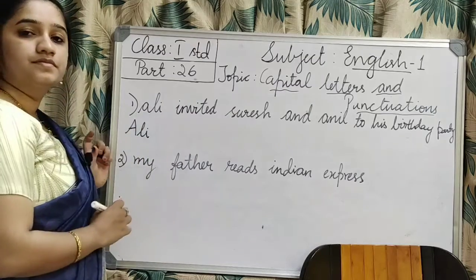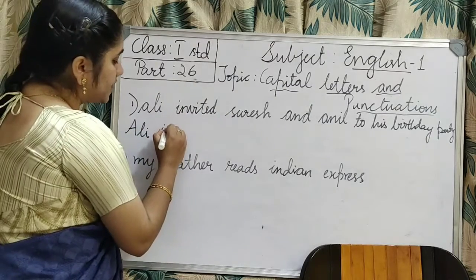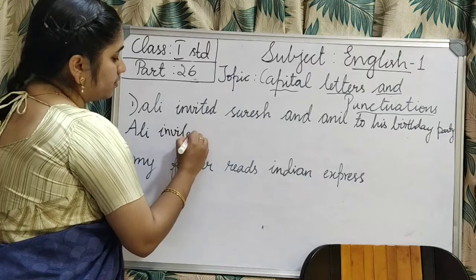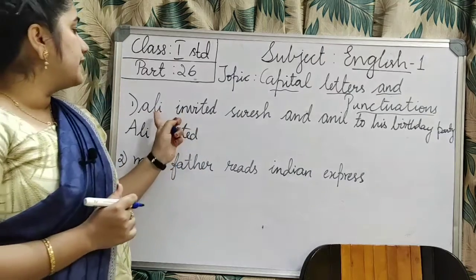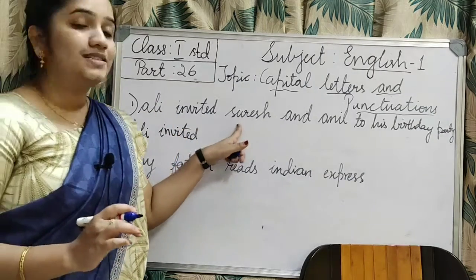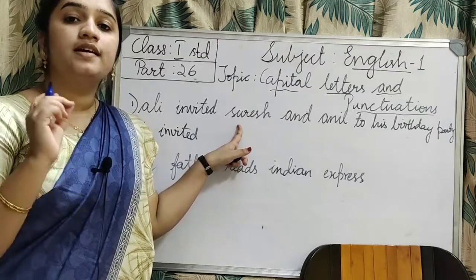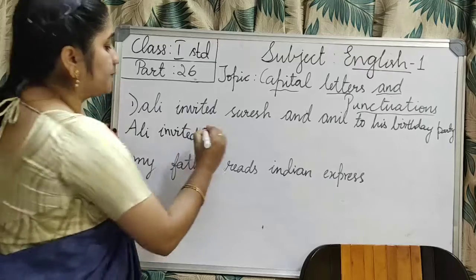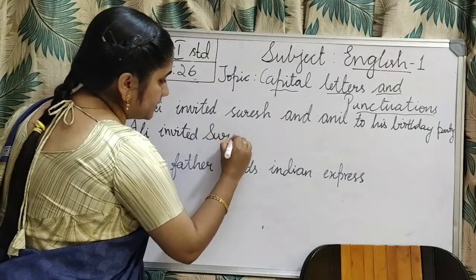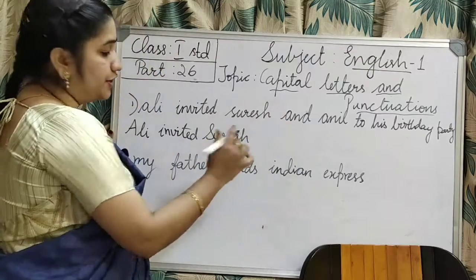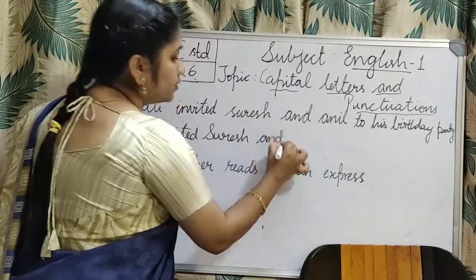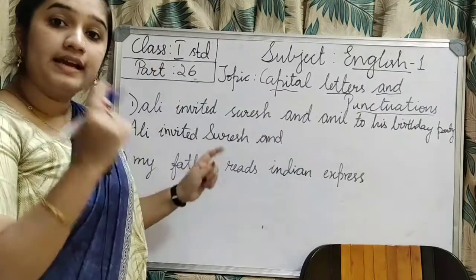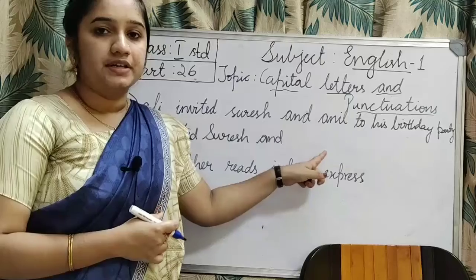Ali. Then continue. You don't need to worry for that. Now next, Ali invited. What is this? Suresh. Suresh is a name of a person. So for that person I have to use a capital letter. Suresh, capital S. And continue. Then next you have to read and think about it. Anil.